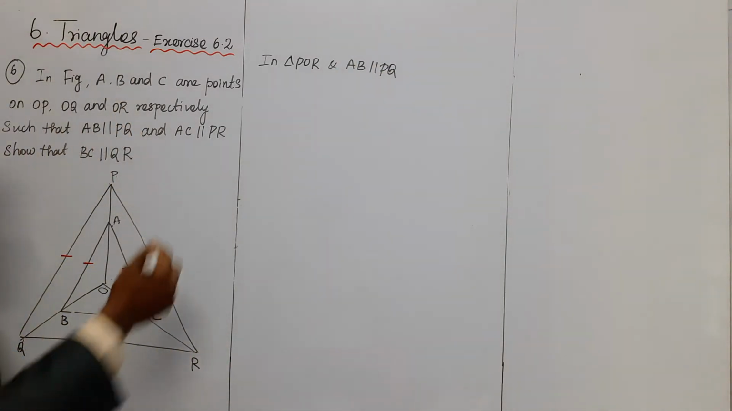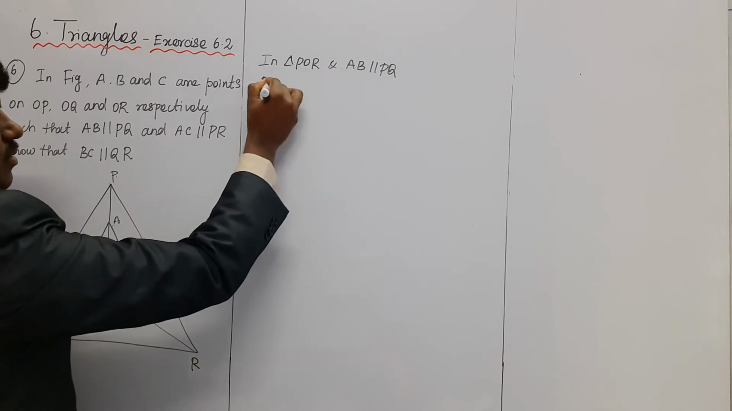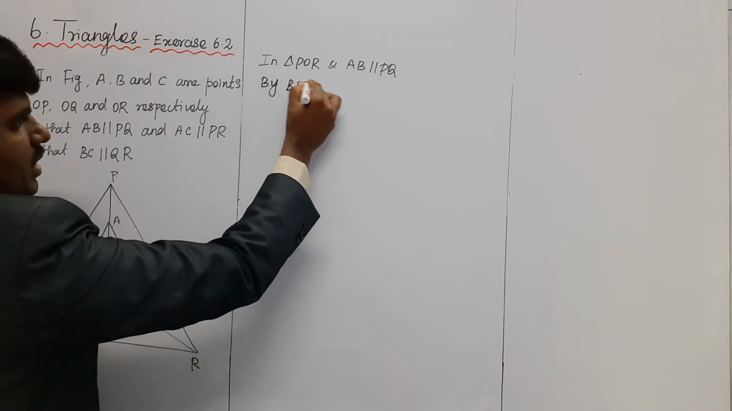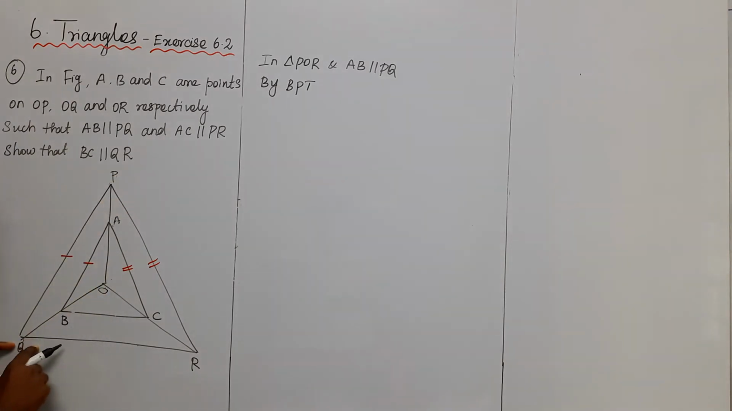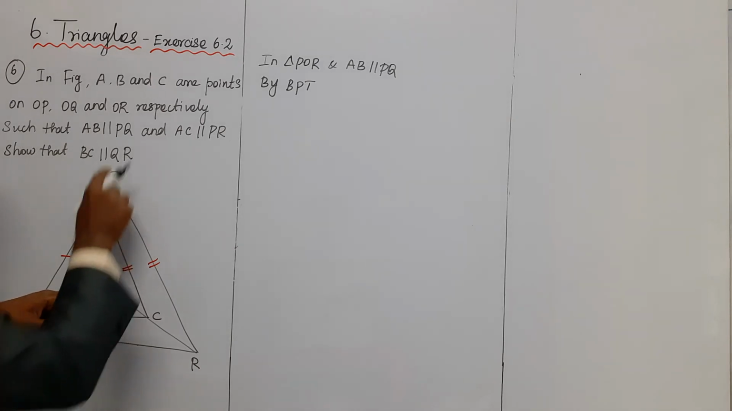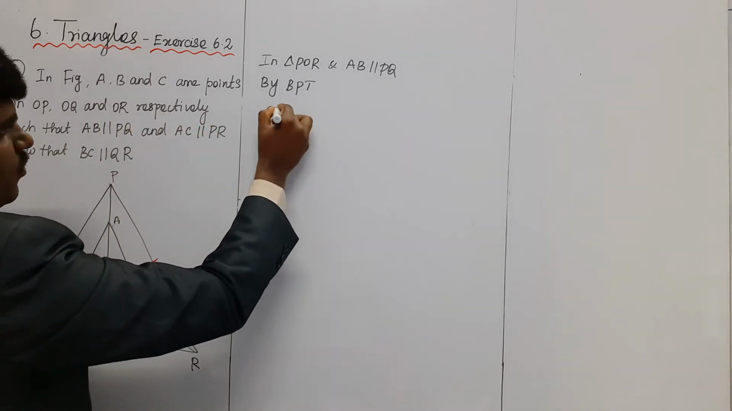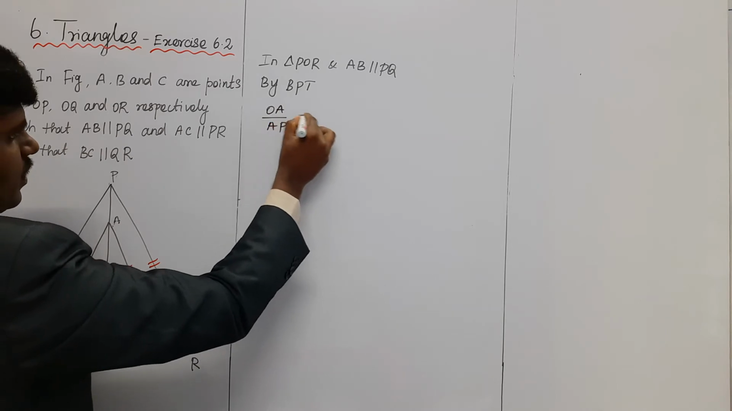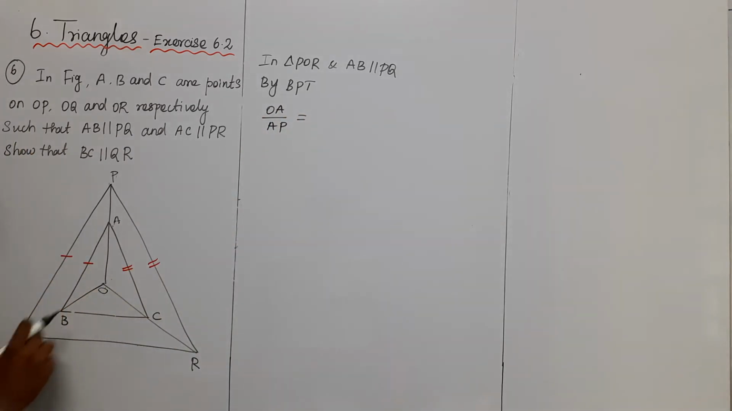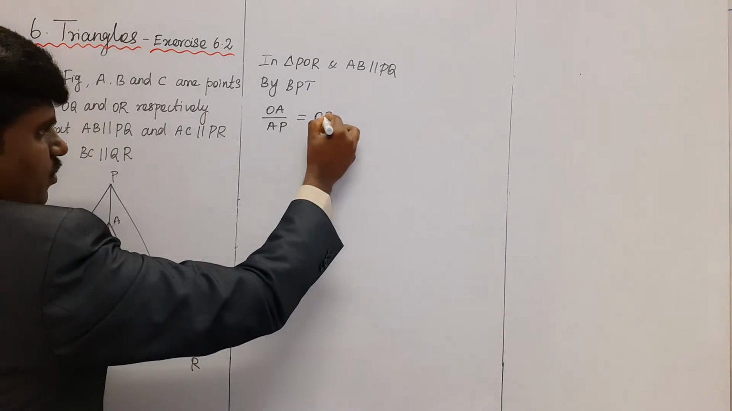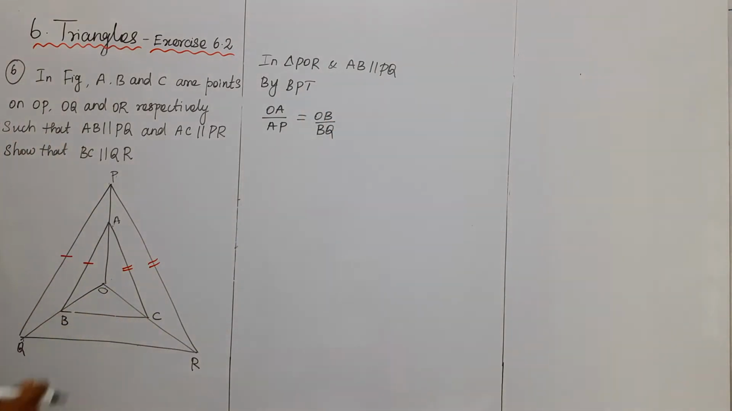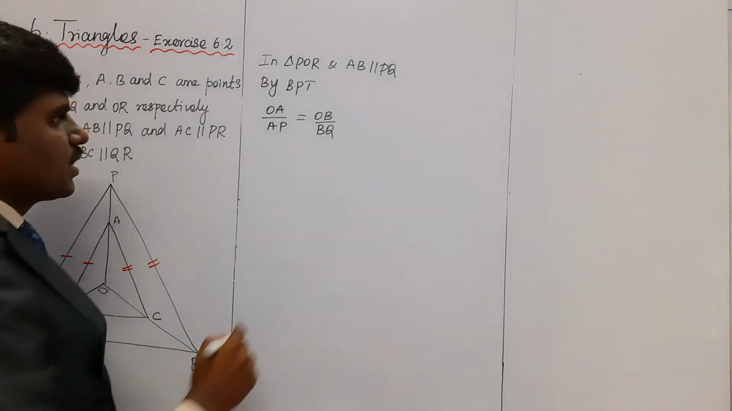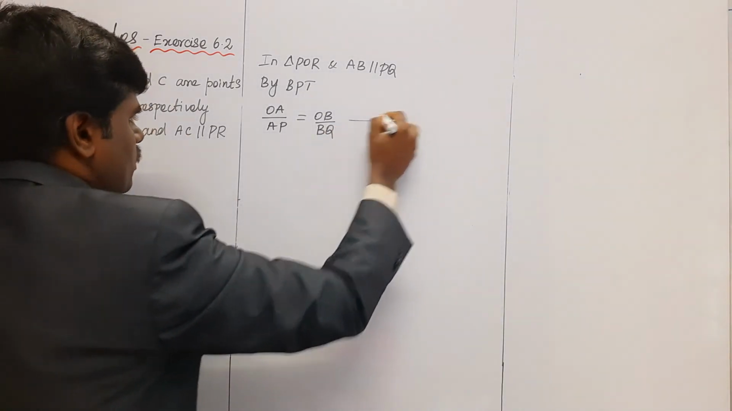Using two lines are parallel, we use the BPT theorem, basic proportionality theorem. What a conclusion? In a triangle POQ, AB and PQ are parallel, so OA by AP is equal to OB by BQ. These two lines are parallel. So assume this is equation 1.